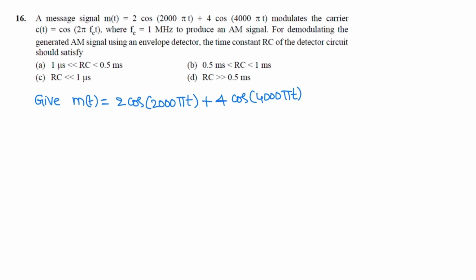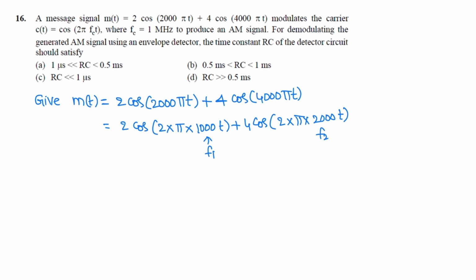From the question, rearrange the message signal as 2 cos 2 pi into 1000 t plus 4 cos 2 pi into 2000 t. Here frequency component f1 is 1000 Hz and frequency component f2 is 2000 Hz.